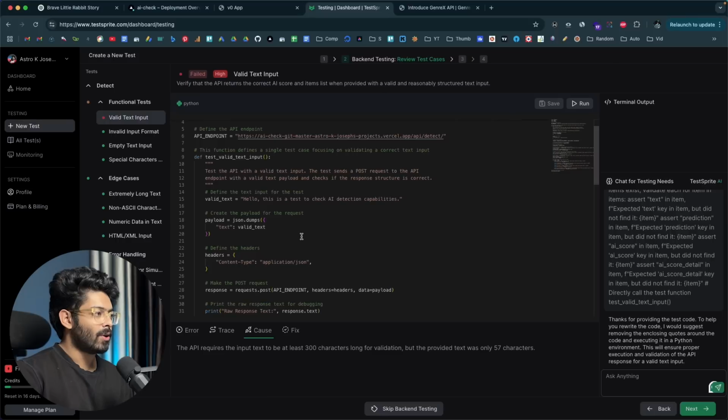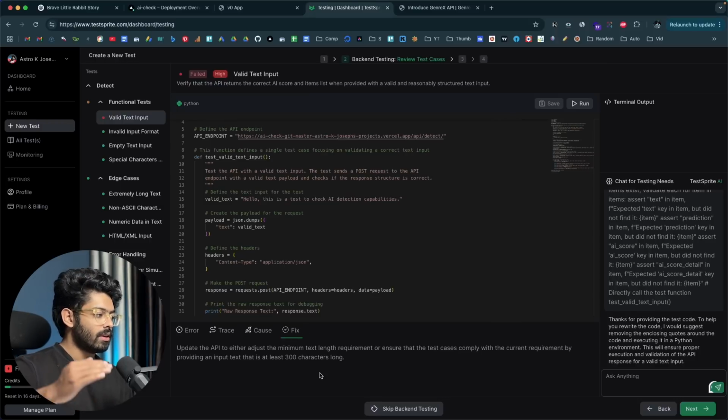Let's see. Alright, so now our test is working, but it says that the API requires the input text to be at least 300 characters long for validation. So the test only provided 57 characters and it did not work. So that is something that I'll have to work on. So I'll have to reduce the number of minimum characters, and I could easily do that.